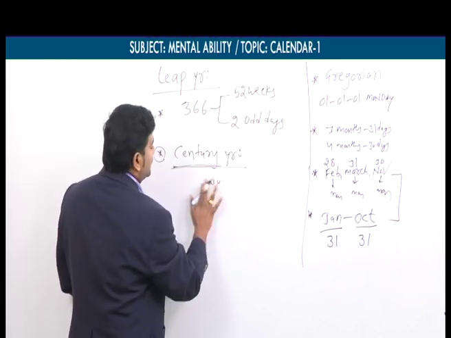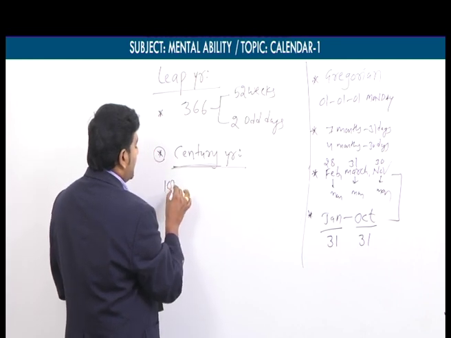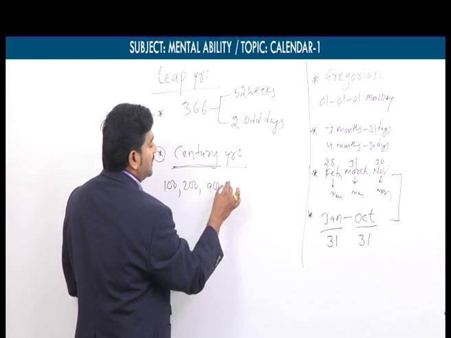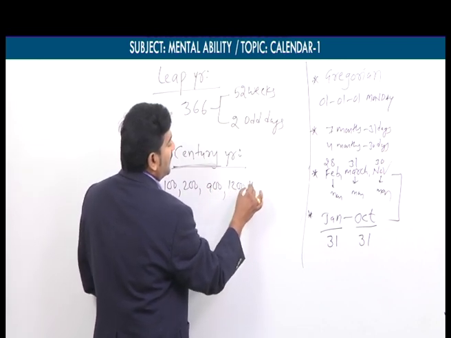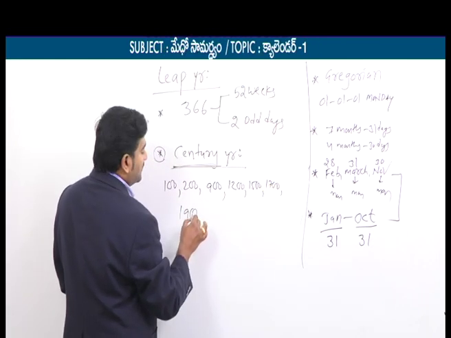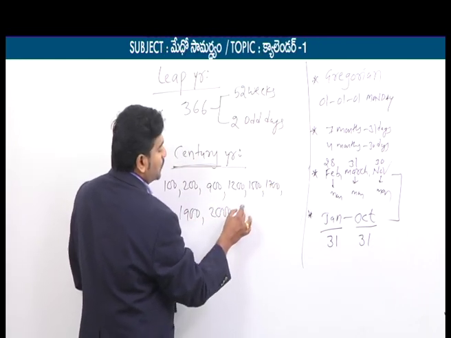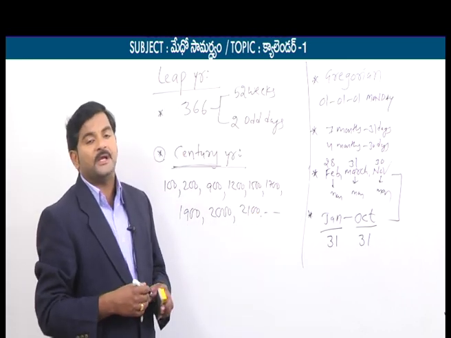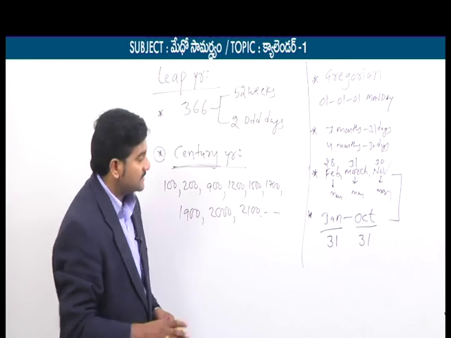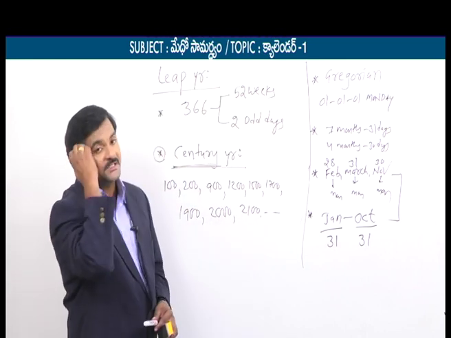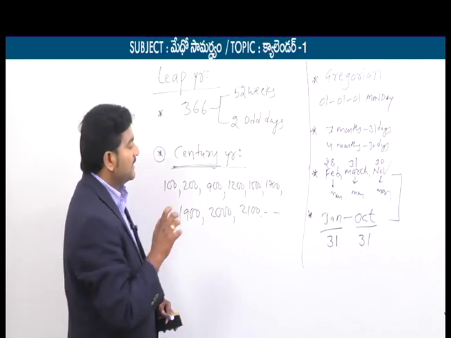We will take many examples. So let's say, for example, 100th year, 200th year, and so on. For example, 900th year, 1200th year, 1500th year, 1700th year, 1900th year, 2000 year, 2100 year, and so on. All these years are said to be century years because all these years are exactly divisible by 100. That's why these years are said to be century years.